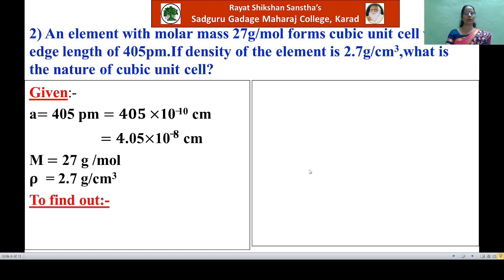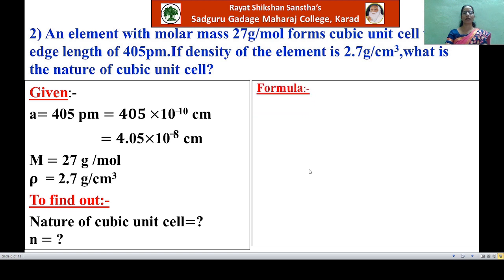Now here we have to find out the nature of the cubic unit cell. To determine its nature, you first have to calculate the value of Z, that is the number of particles per unit cell, and for that purpose you again use the same formula. Here we have to determine the value of Z and therefore rearrange this formula.